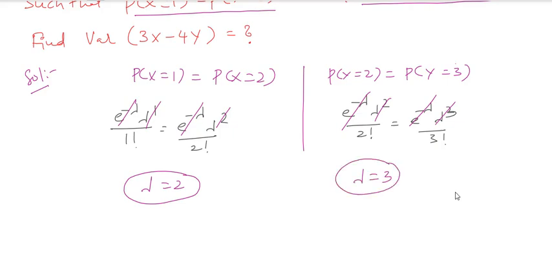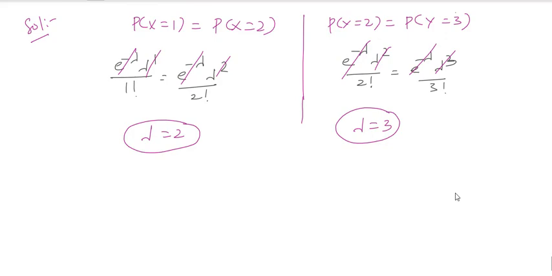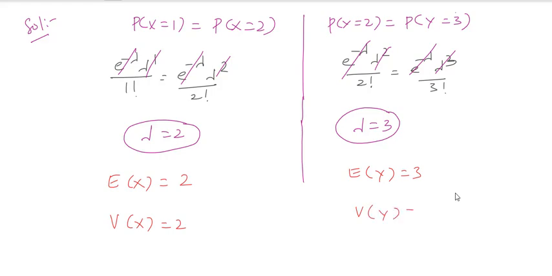If you observe properly, the mean and variance for a Poisson random variable is nothing but lambda. So now from that analysis, E of x is 2 and V of x is also 2. Here E of y is 3 and V of y is 3.